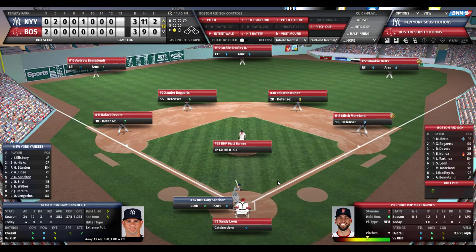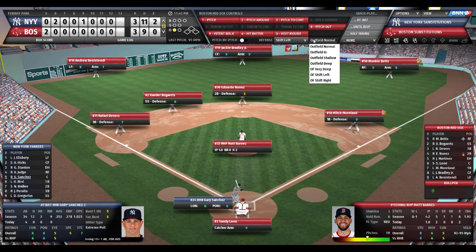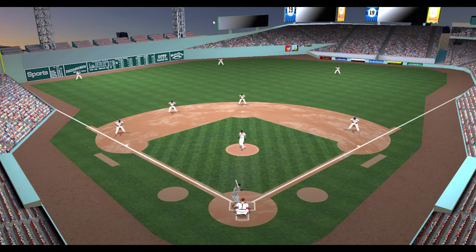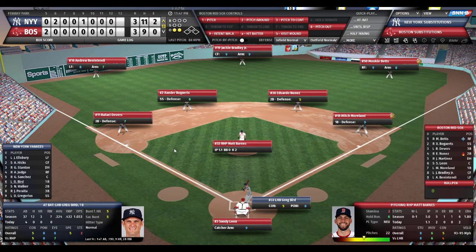All right, 1 away. Here's Gary Sanchez. Sanchez, the Yankee catcher's 0 for 4. Right-handed extreme pull hitter. The Red Sox will shift left in the infield and will also shift left in the outfield. Sandy Leone goes through the signs. Barnes nods his head in acknowledgement. Leone sets the target. Here's the pitch to Sanchez. 1-1 count. That ball's driven to center field. Bradley going back at the track. And he reaches up, makes the catch, and bangs into the wall. Sanchez gave it a ride, but to one of the deeper parts of the ballpark. 2 down. So 2 outs, base is empty.